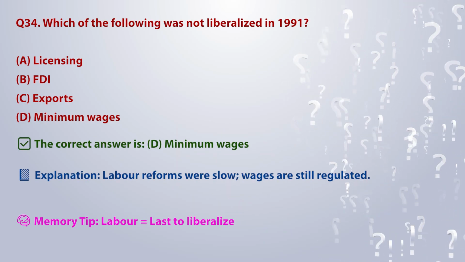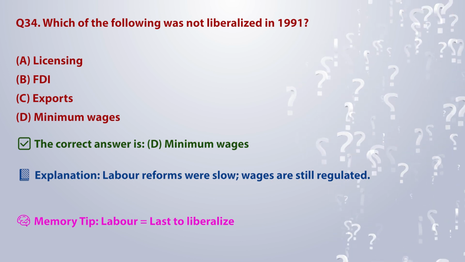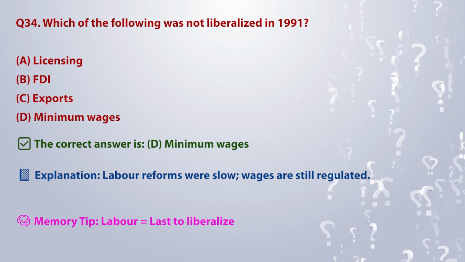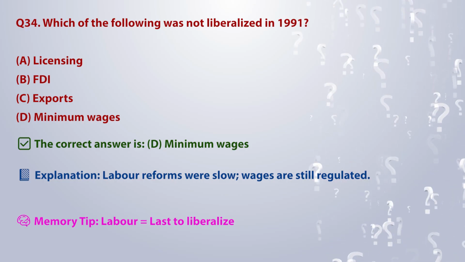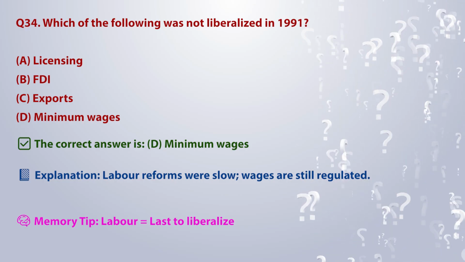The correct answer is D. Minimum wages. Explanation: labor reforms were slow, wages are still regulated. Memory tip: labor is equal to last to liberalize.